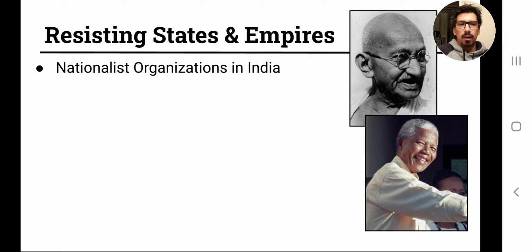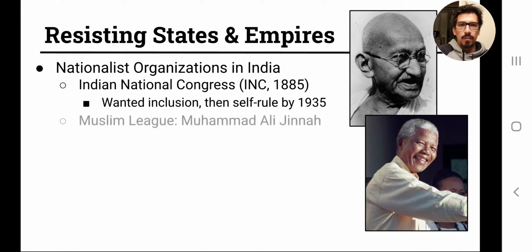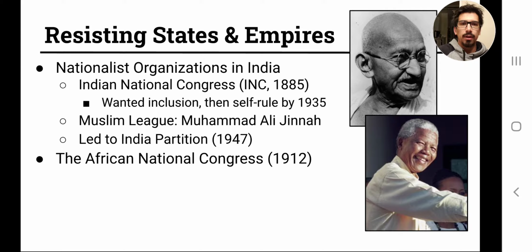So we'll start a little bit with India. I want to go over a little bit with you about what's going on in India. So two organizations are formed that are both nationalist organizations in some sense. Definitely the INC, the Indian National Congress, formed originally in 1885.